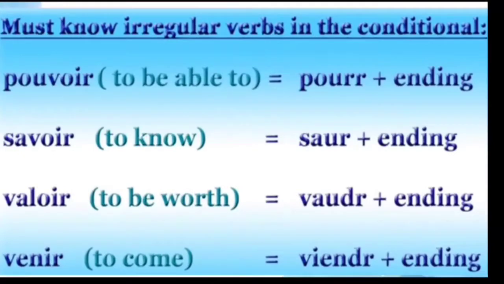And pouvoir means to be able to or can. For that, the infinitive verb stem is POURR plus endings. And savoir means to know, SAUR plus endings. And valoir means to be worth, VAUDR plus endings. And venir means to come. For that, the stem is VIENDR plus endings.